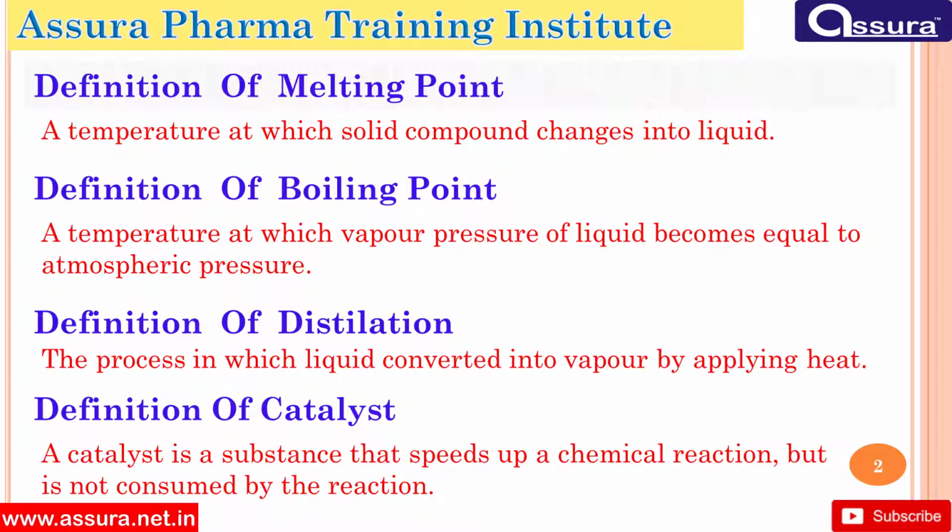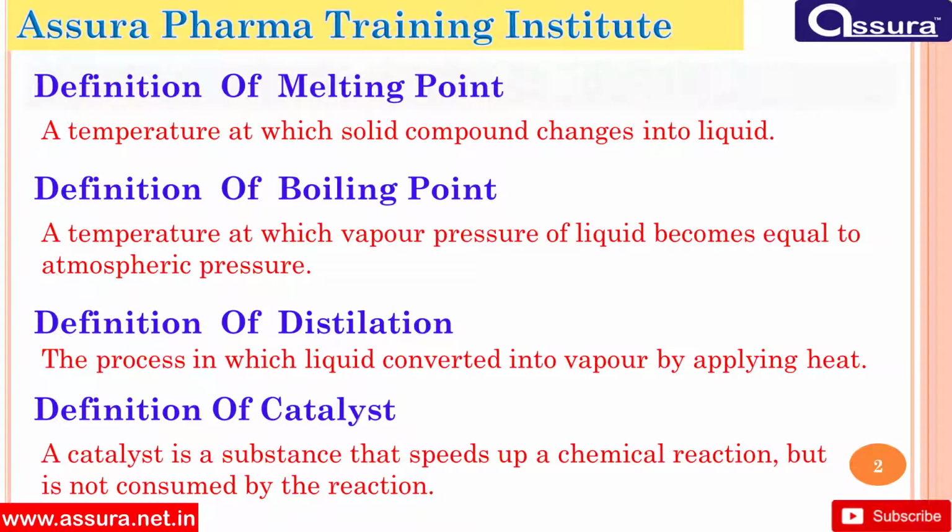Definition of melting point: a temperature at which a solid compound changes into liquid. Definition of boiling point: a temperature at which the vapor pressure of a liquid becomes equal to the atmospheric pressure. Definition of distillation: the process in which liquid is converted into vapor by applying heat. Definition of catalyst: a catalyst is a substance that speeds up a chemical reaction but is not consumed by the